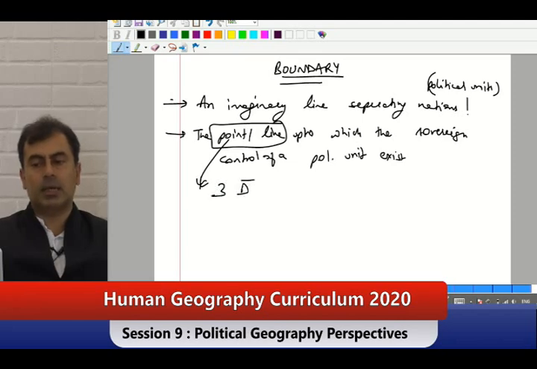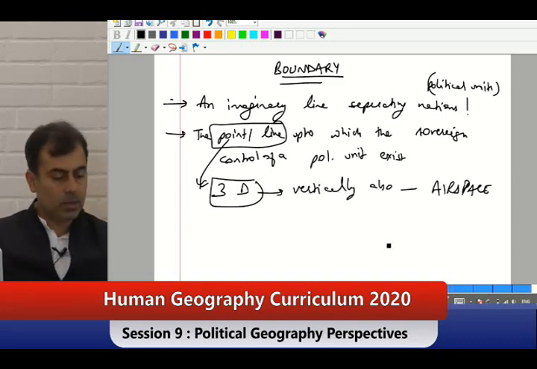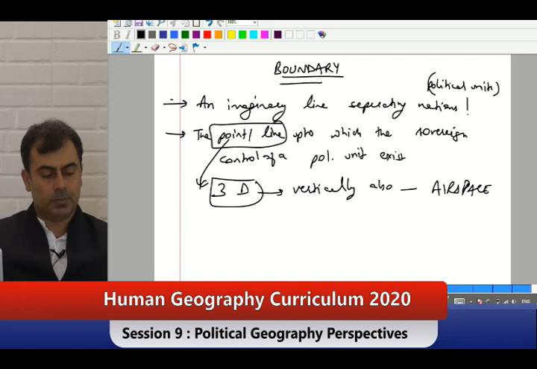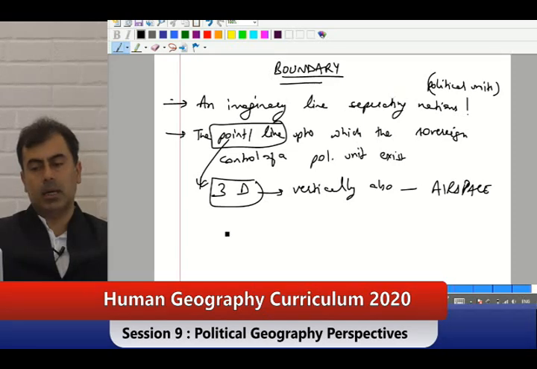It has a vertical expanse also, vertically also. So, remember it is air space also. So, not only at the bottom, the boundary will divide your airspace also. Get that? It is a legal thing, it is a legal political phenomena.